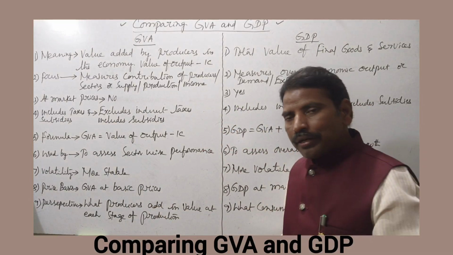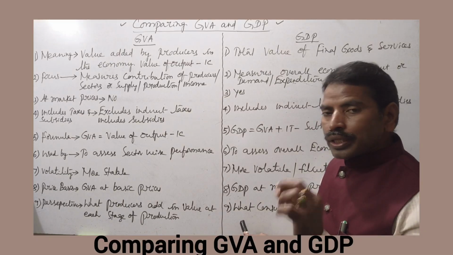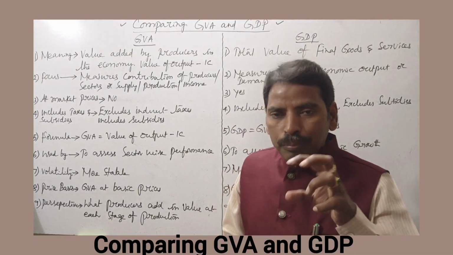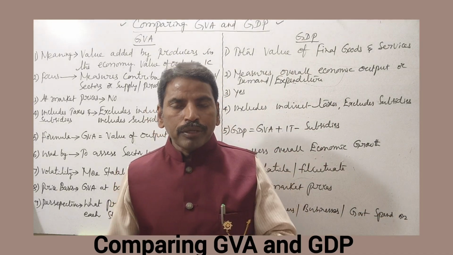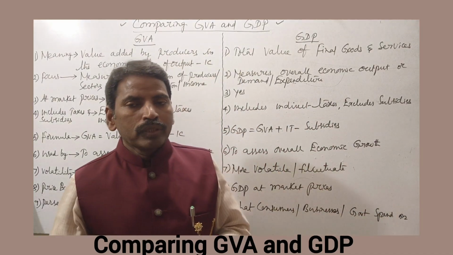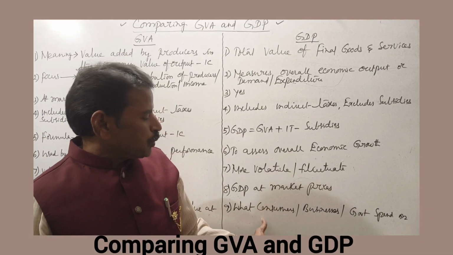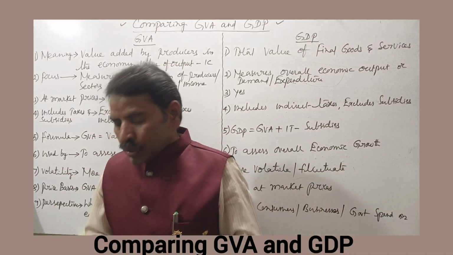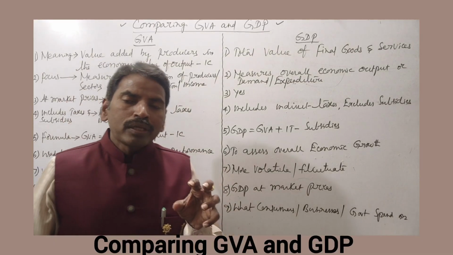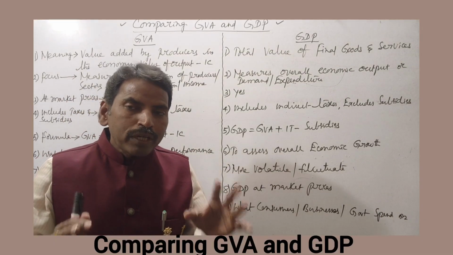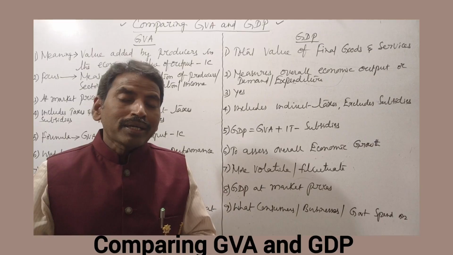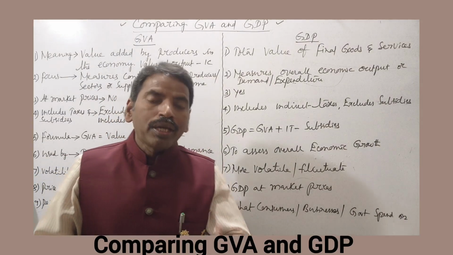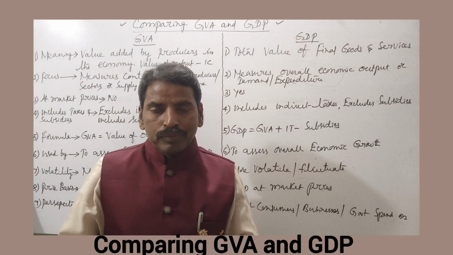On the other side, the perspective in the case of GDP is what consumers, businessmen or government spend. So that is the perspective of GDP. So these are the differences between gross value added and gross domestic product.